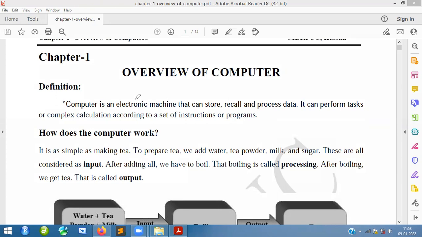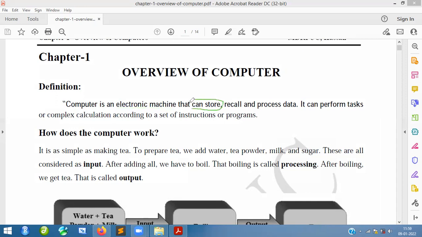Basically, we know that computer is an electronic device because there will be a board that is called PCB. That PCB helps you take the instructions and do some work using those devices. Another important thing about an electronic machine is that it runs with electricity. That is the reason we say it is an electronic machine. Again, the printed circuit board, called PCB, we call it the motherboard.